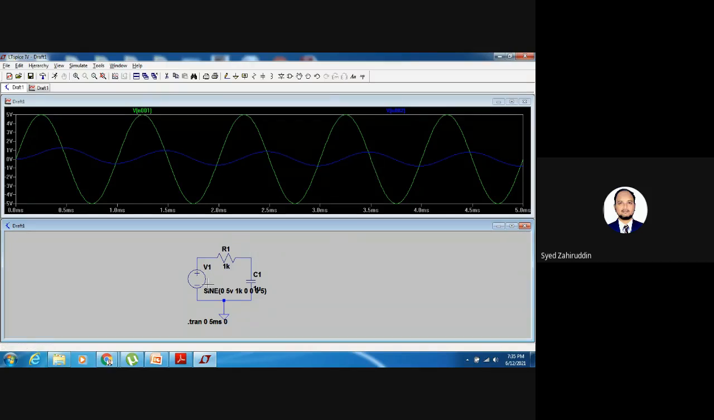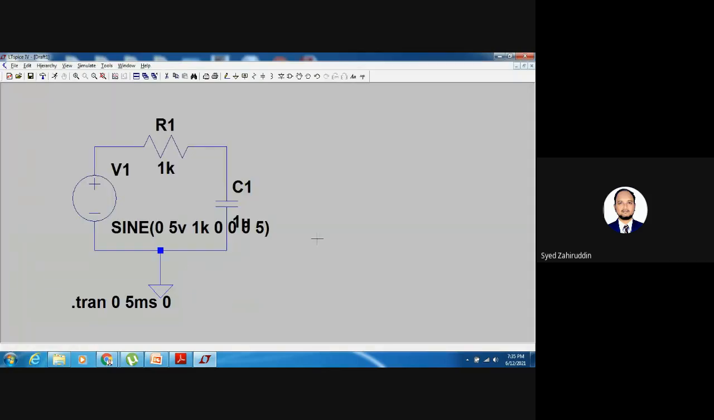Now the same circuit is there. For that, we want to perform the AC analysis. For that purpose, I have to cancel this transient analysis. I am erasing this one, just using this cut symbol. The scissor symbol represents the cut option.